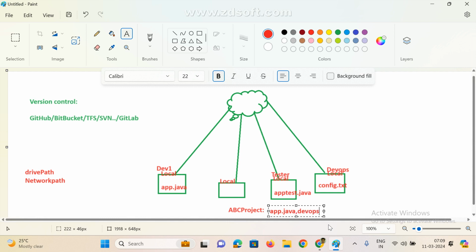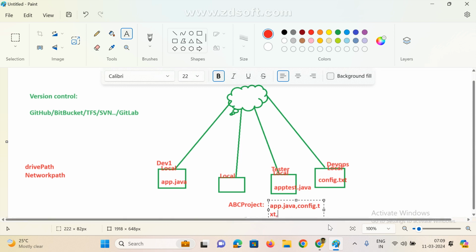DevOps, here we implemented a config.txt file. I am maintaining it here, and in the same way the tester. Everyone keeps theirs in the particular path. Now, got it? Anyone any doubt? Everyone copies and keeps files in the particular path. For example, developer one needs these two files. He copies and pastes them into his local machine for running the project.